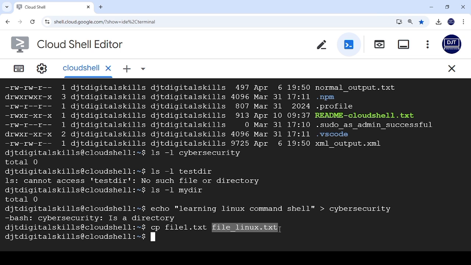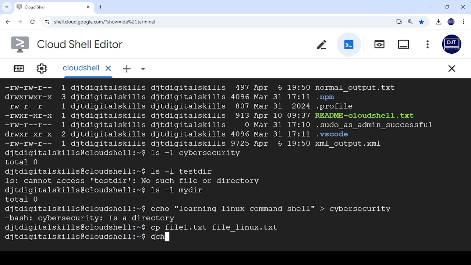So another thing is, because this is a directory, it doesn't want me to copy directly into the directory. So what I will do is I will echo and copy inside this file.